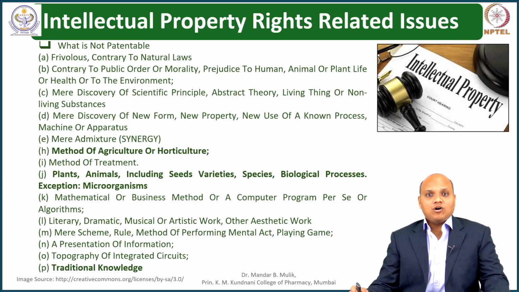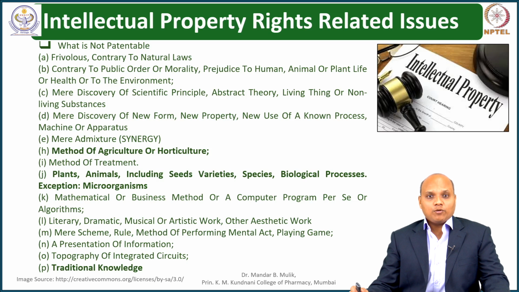If any herb or its raw material is being produced from an agricultural method, and if any person has made some invention in that field, then that thing or process cannot be considered for patentability. Plants, animals including seeds, varieties, species, and biological processes are also not patentable as they are part of nature, and in terms of patentability, there is nothing novel in them.